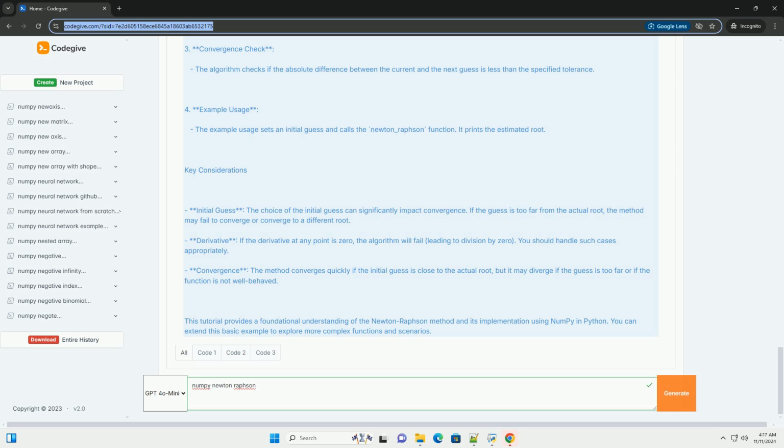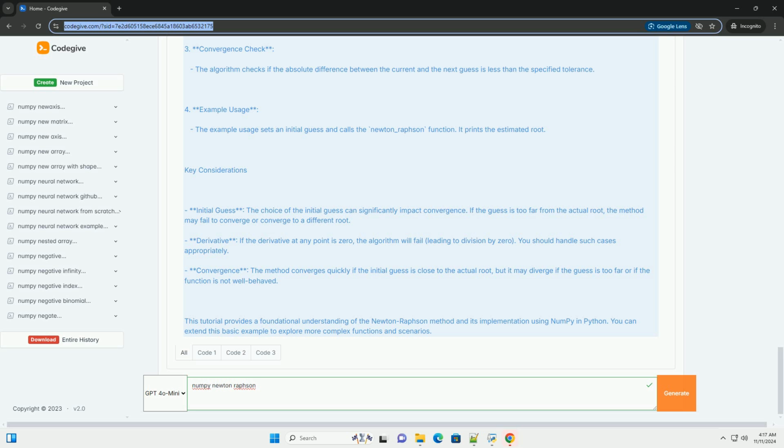Explanation of the code. 1. Function definitions. f(x) defines the function for which we want to find the root. df(x) defines the derivative of the function. 2. Newton-Raphson function. newton_raphson implements the Newton-Raphson method. It takes an initial guess, a tolerance for convergence, and a maximum number of iterations. Inside, it iteratively updates the guess until it converges or reaches the maximum iterations.